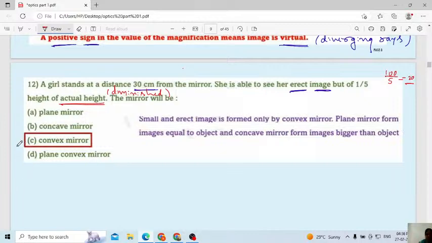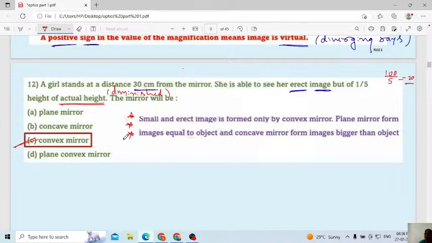We will use the convex mirror. Here I included small and erect image is formed only by convex mirror. Plane mirror forms image equal to the object, but concave mirror forms image bigger than the object. Very important. That's why I included these 3 points.